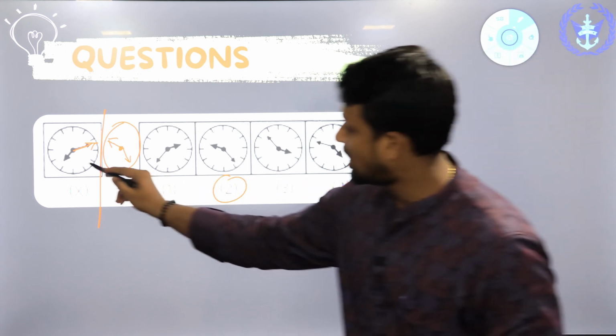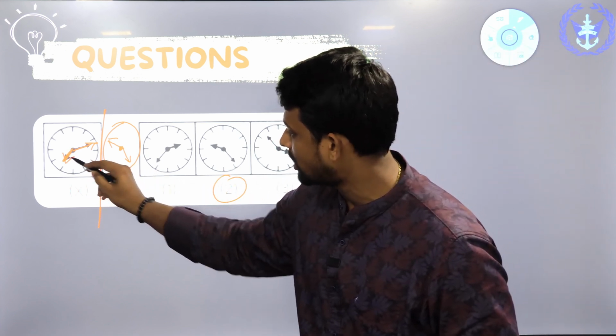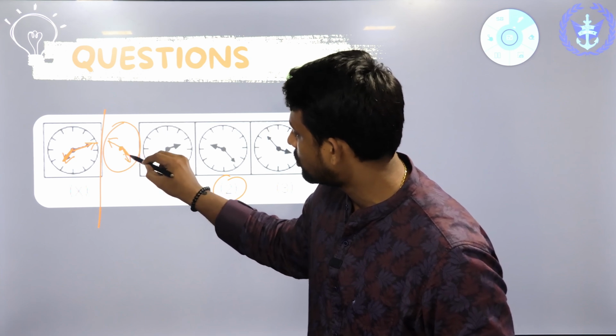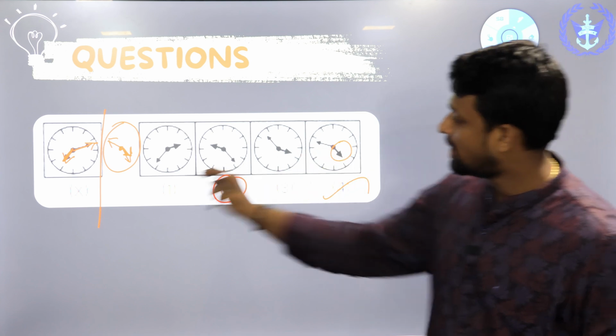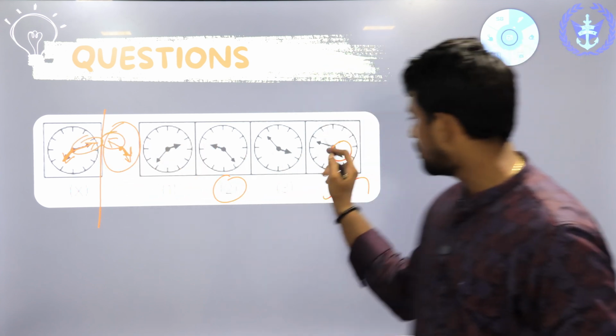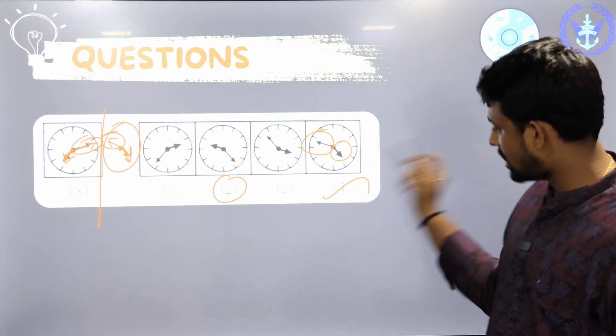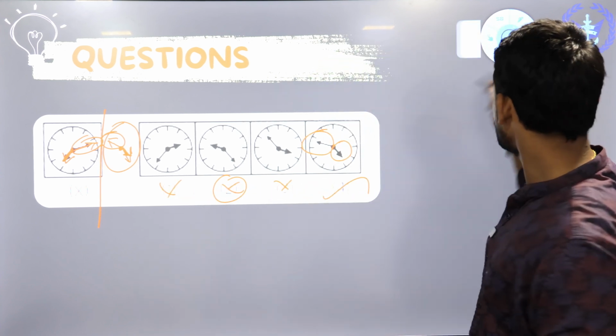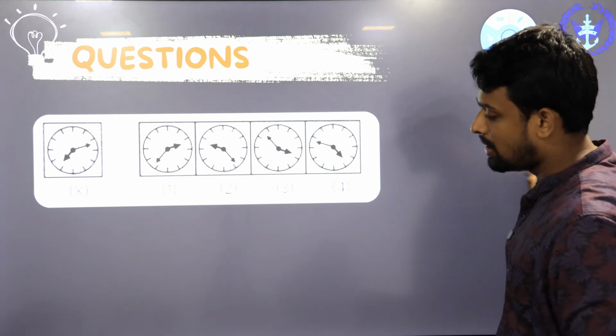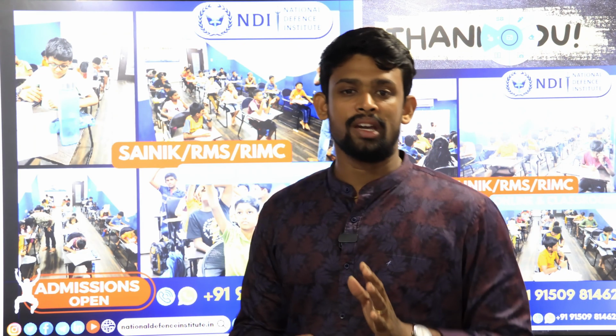The only difference is the hour hand. The hour hand is over here, should be very short. The minute hand should be extending. This is the minute hand. So the correct answer is option 4. So this is the concept behind the mirror images.